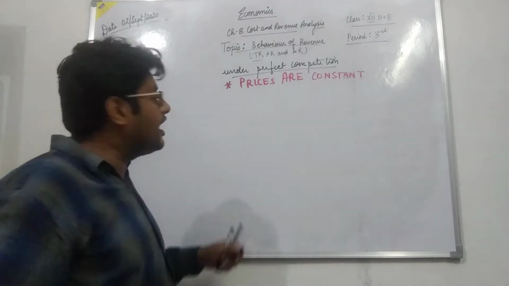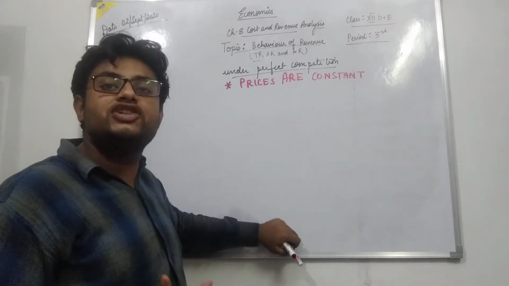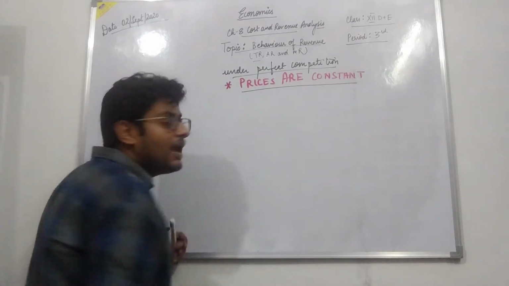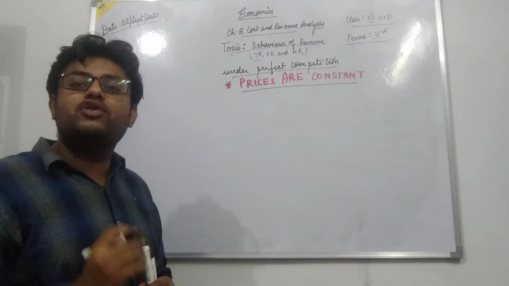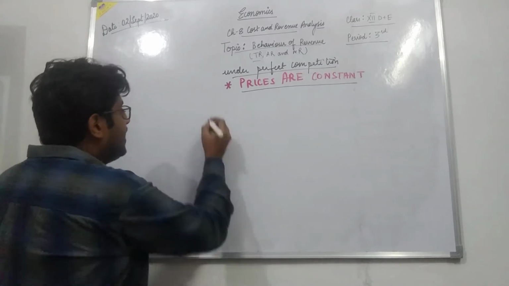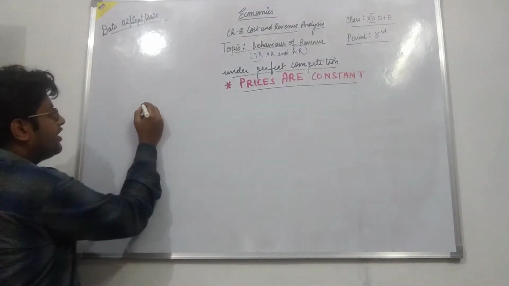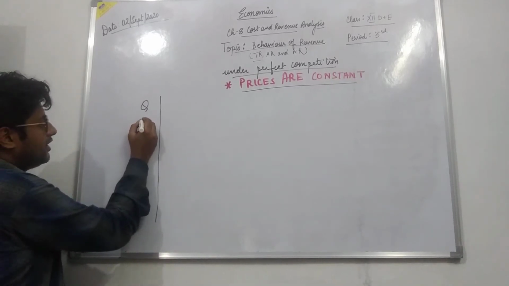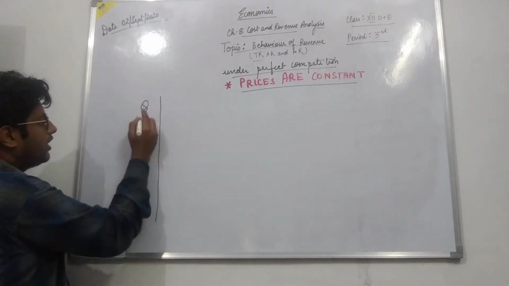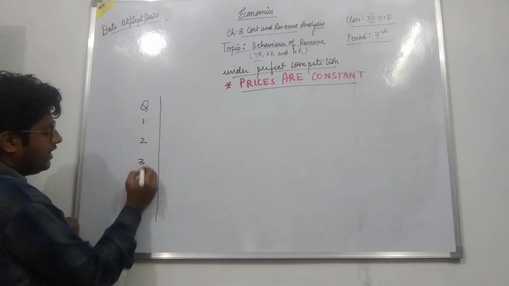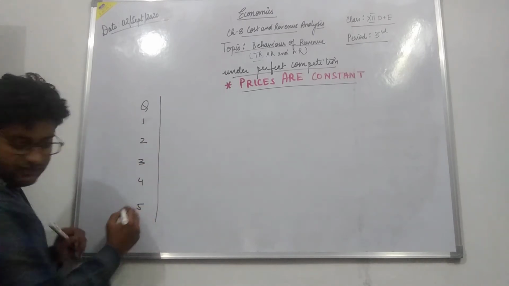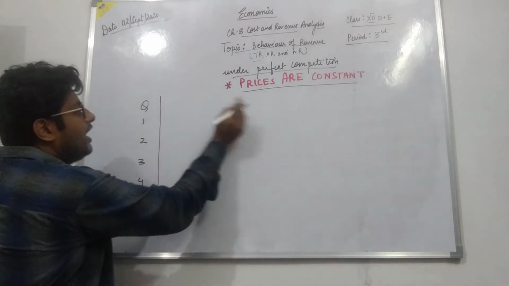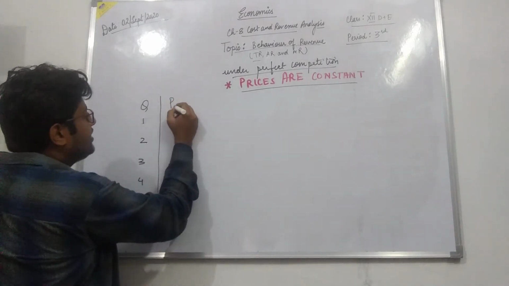So let us draw an imaginary or a hypothetical schedule of a firm where prices are constant. I am taking a constant price of rupees 15. In the first column, I am writing the output level, that is 0, 1, 2, 3, 4, 5, and the next column, I am writing the price.